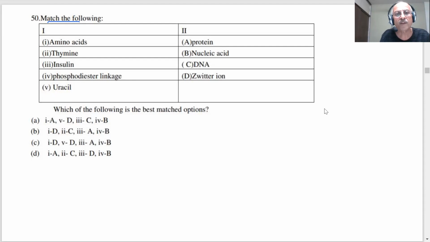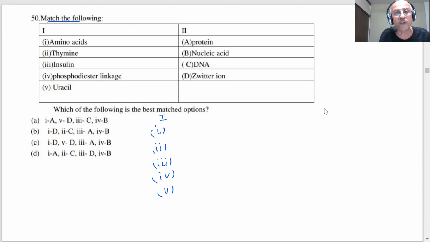In the first column, I have 1, 2, 3, 4, and 5: amino acids, thiamine, insulin, phosphodiester linkage, uracil. And in column 2, I have protein, nucleic acid, DNA, zeta ion. I have to match the most appropriate answer, students.